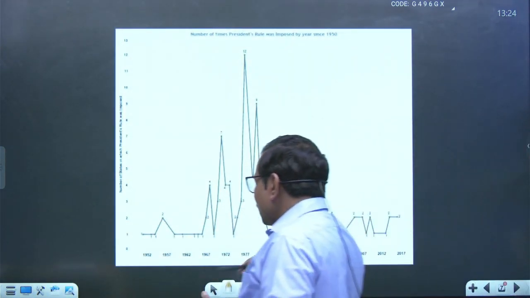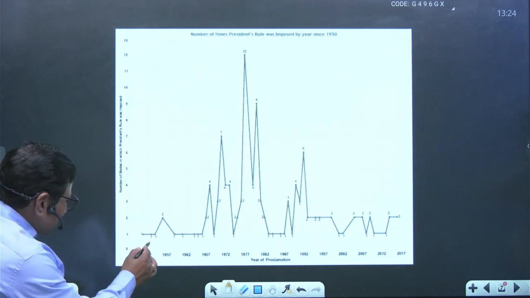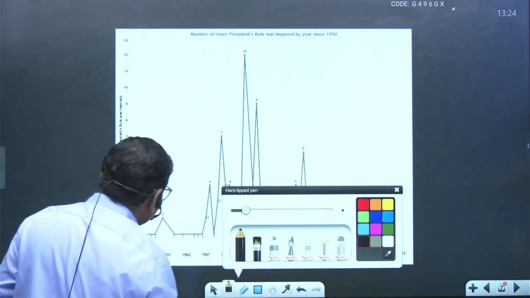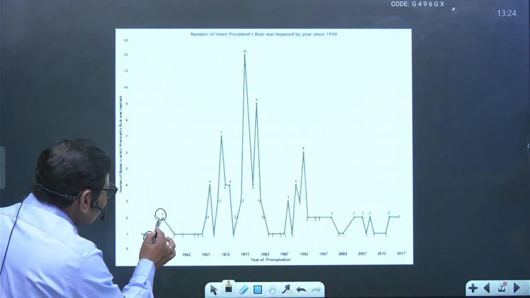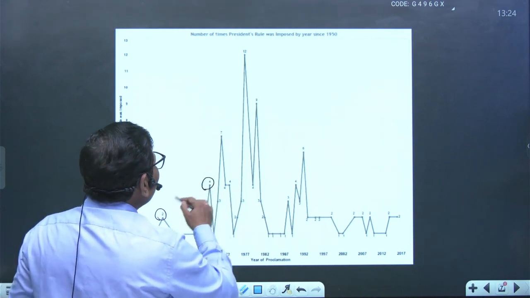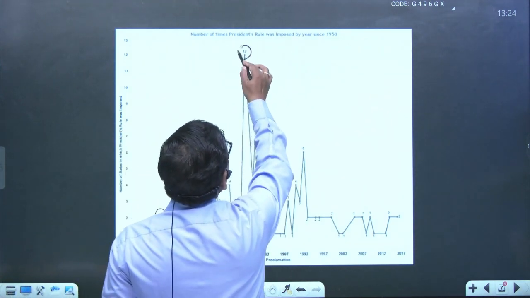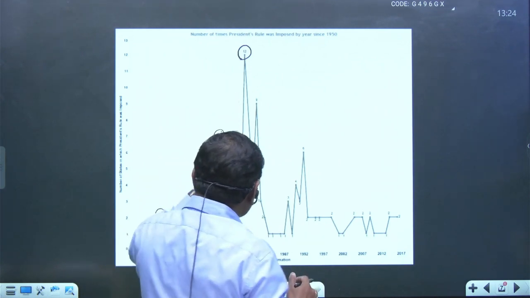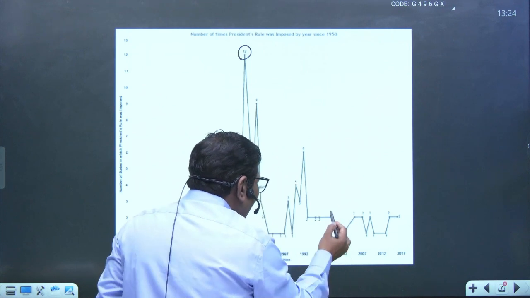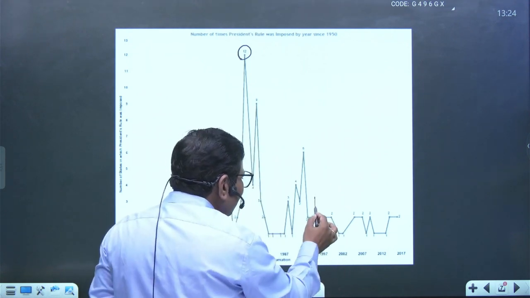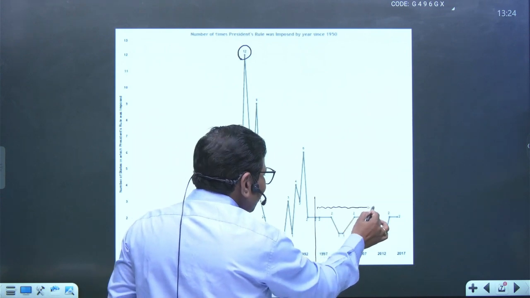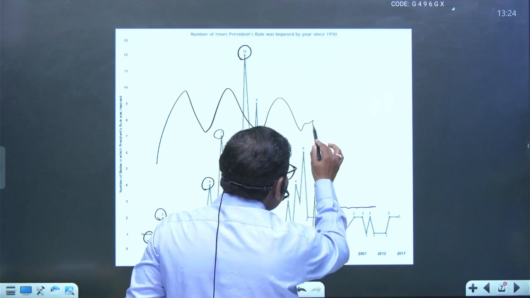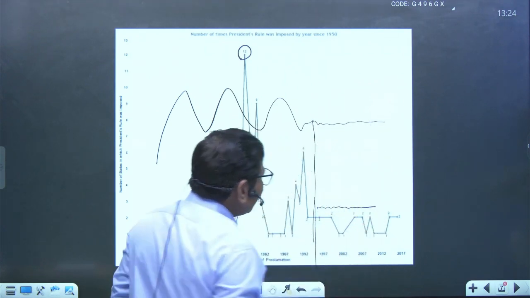ये ग्राफ को तुम देखो, इससे पता चल जाएगा. After 1952, if we see, then there is notice of one, then two presidential rule, another four, another seven is concerned. एक बार देखो तुम ना, 12 presidential rules have been imposed in that particular era. But you have seen here after the 1990s, यहाँ के बाद ना, the frequency is getting decreased, right? Here is a much higher frequency, right? But we have seen after this one the frequency is getting very reduced.